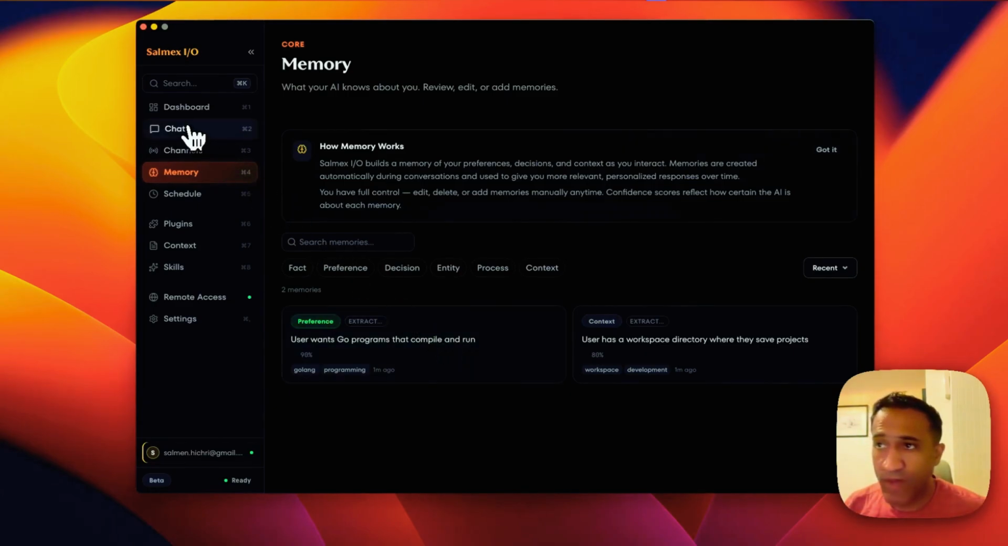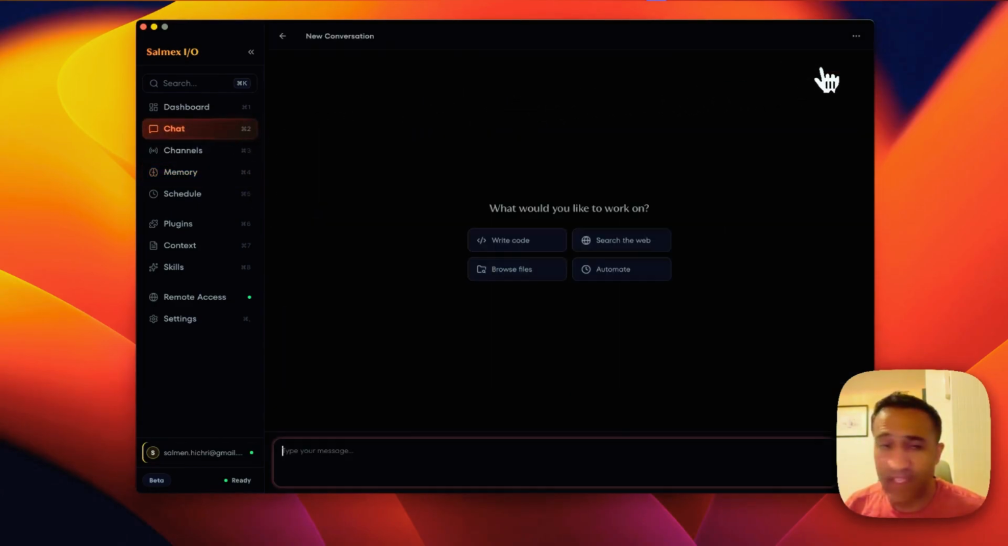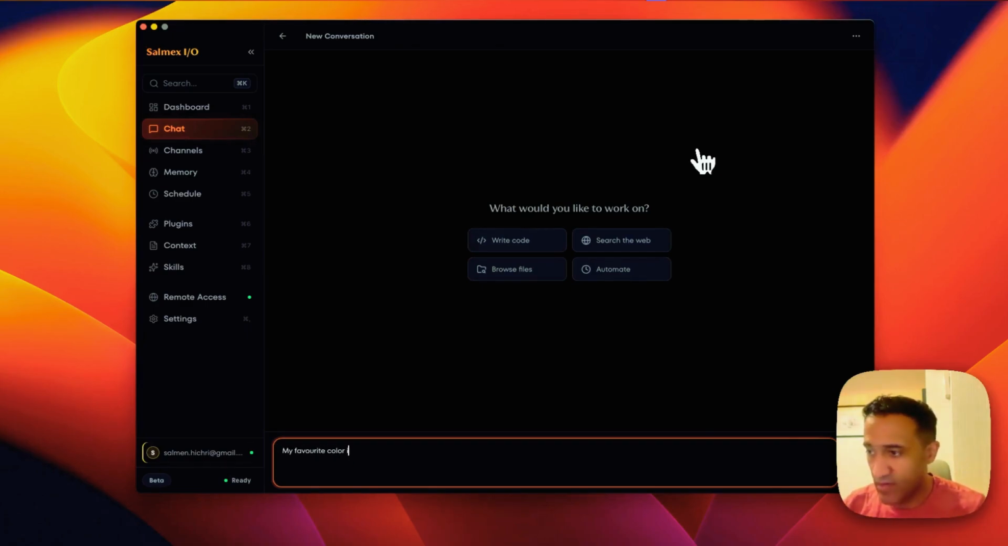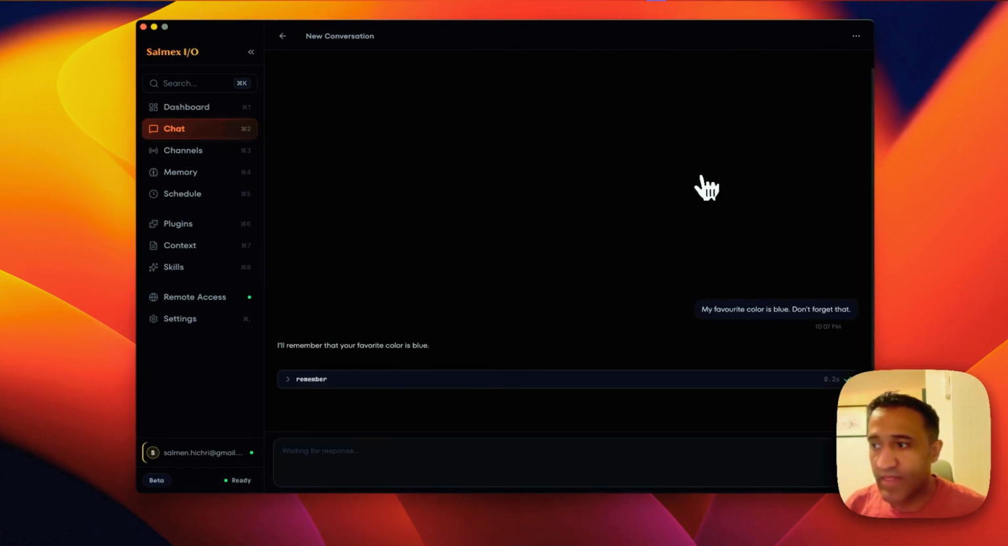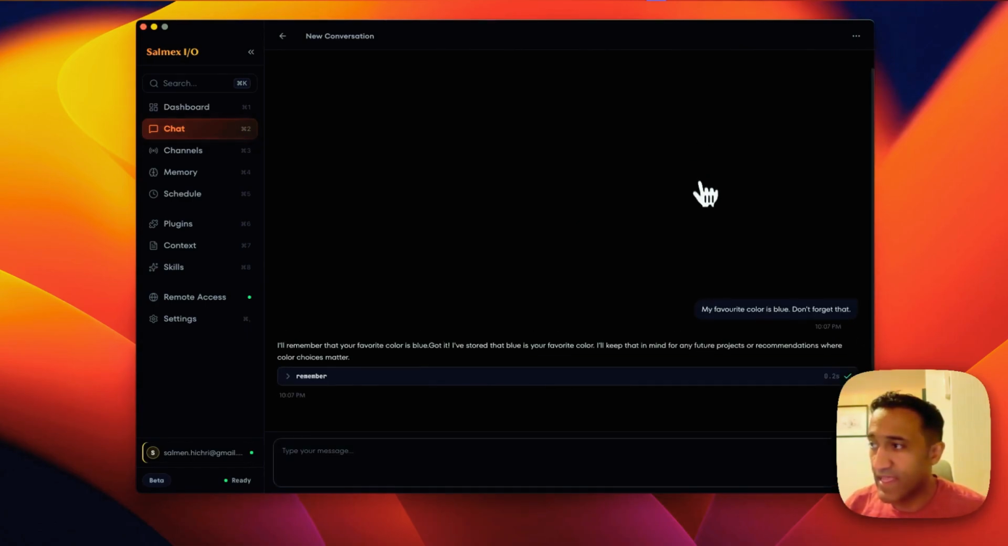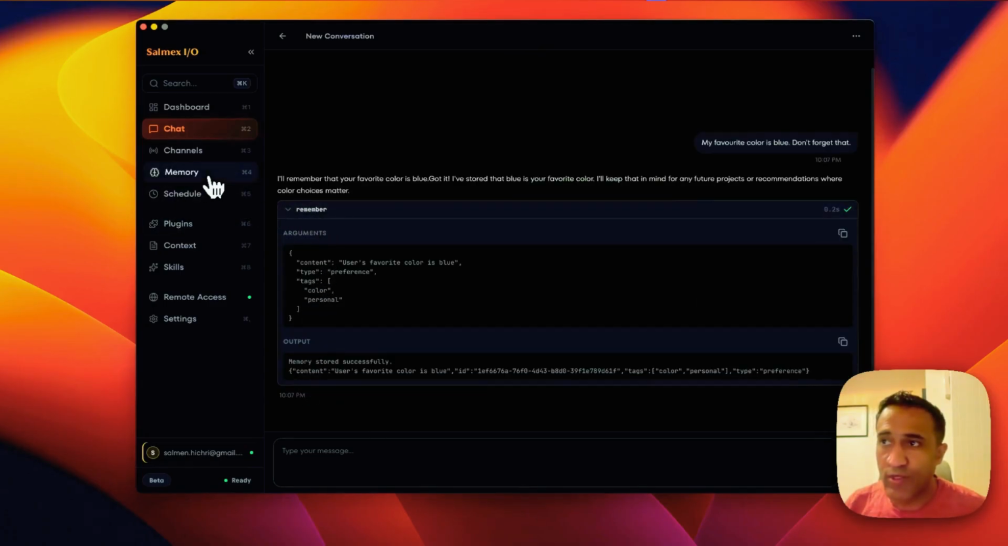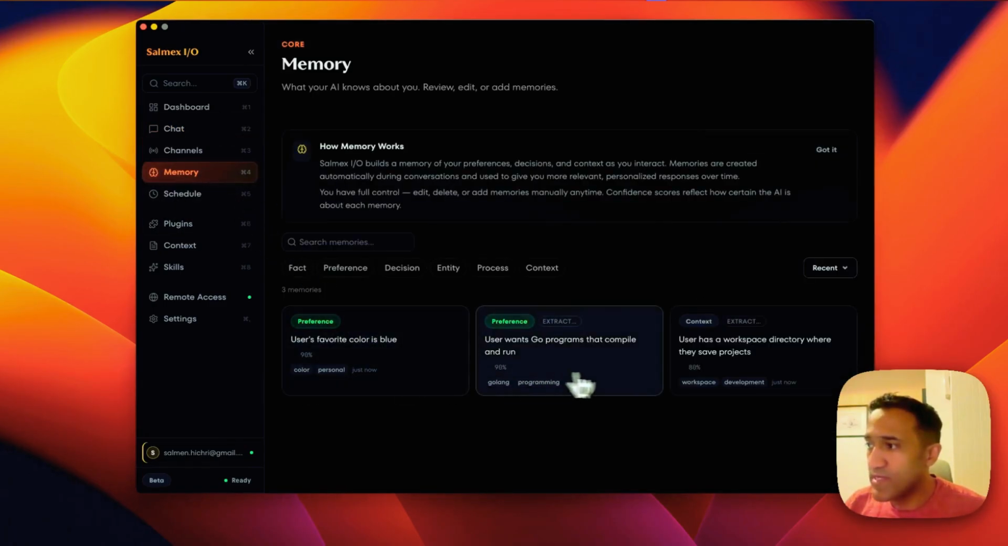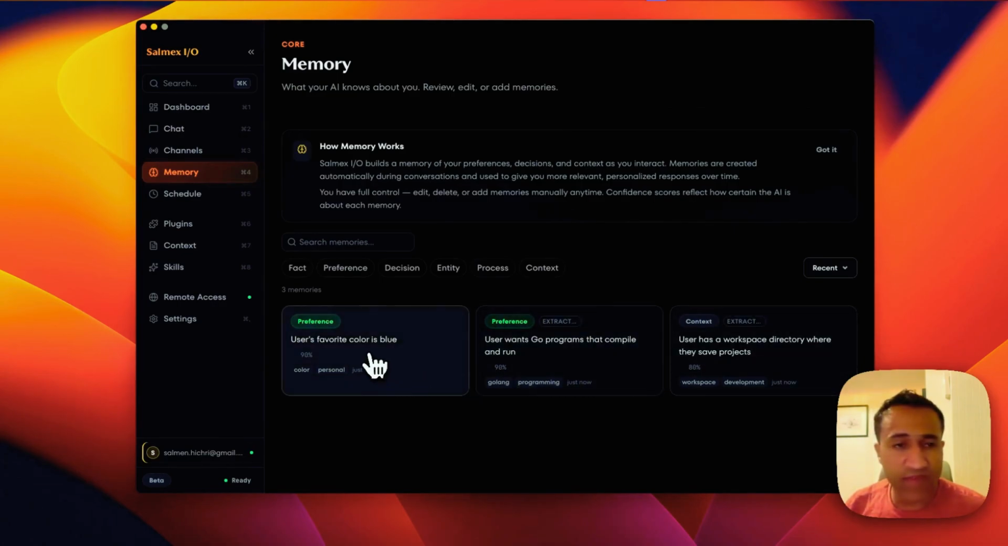I am going to go back to the chat through the desktop app, and I will explicitly give it a memory to remember. I told the Salmex.io agent that I like blue, and you can see here it remembered that. And when you go back to memory, you will see a new memory here, which is about the favorite color. This memory is accessible through all the interactions.